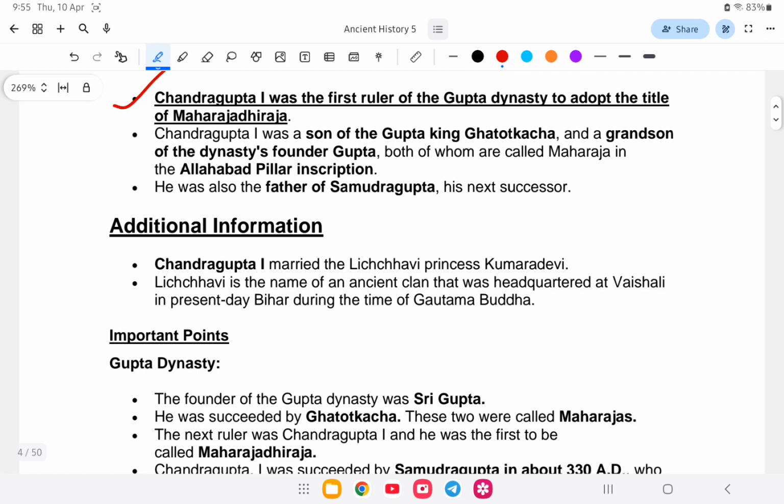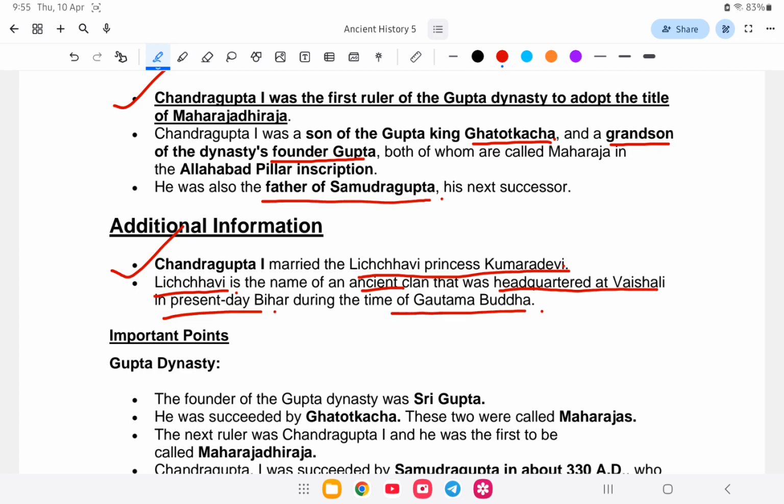Chandragupta 1 first assumed the title Maharaja Dhiraja. He was the grandson of the founder Sri Gupta, and he is also the father of Samudragupta. Chandragupta 1 married the Lichchhavi Princess Kumari Devi, and Lichchhavi is the ancient clan that was headquartered at Vaishali in present-day Bihar during the time of Gautama Buddha.